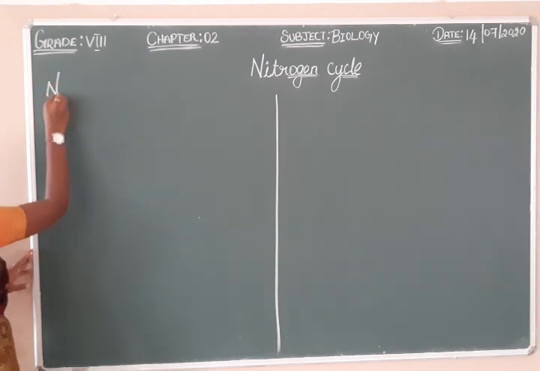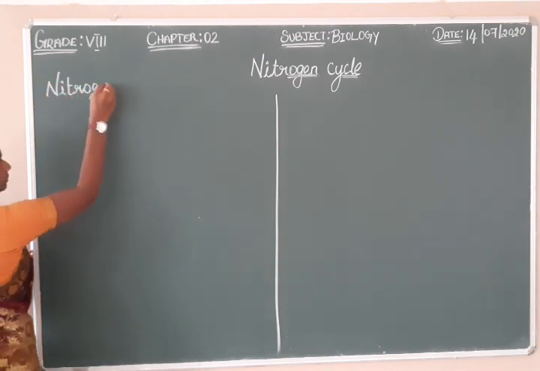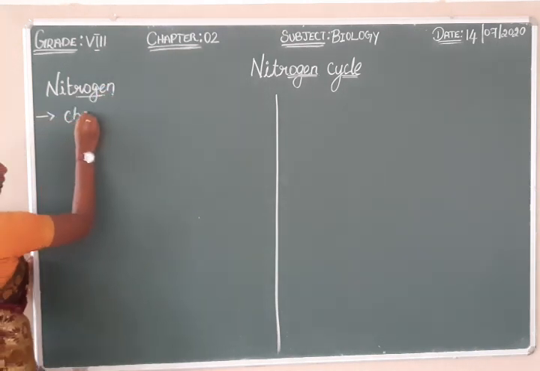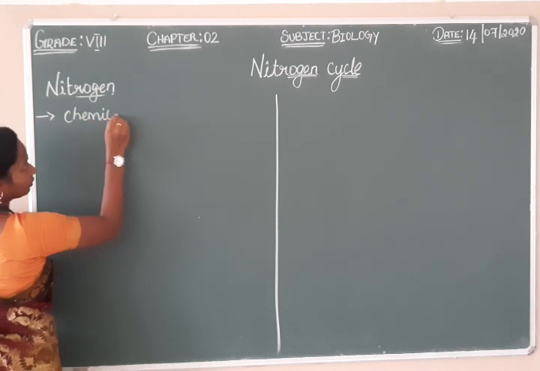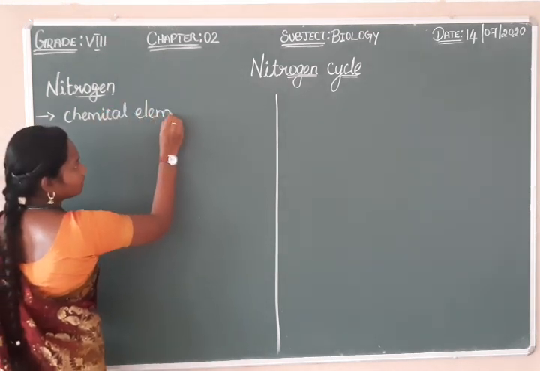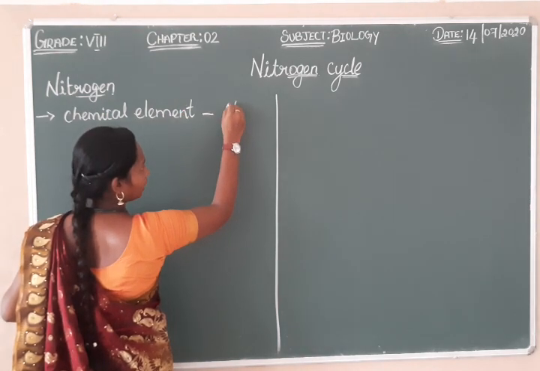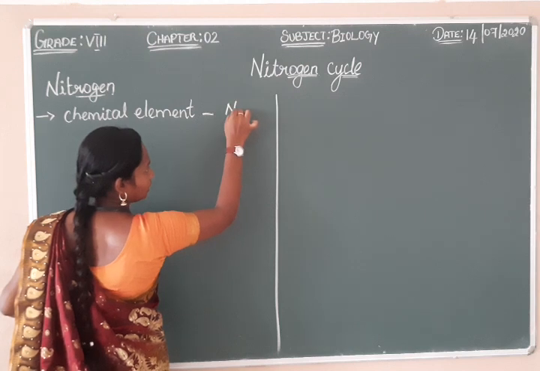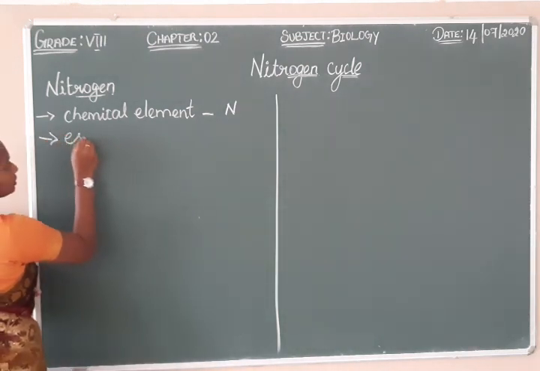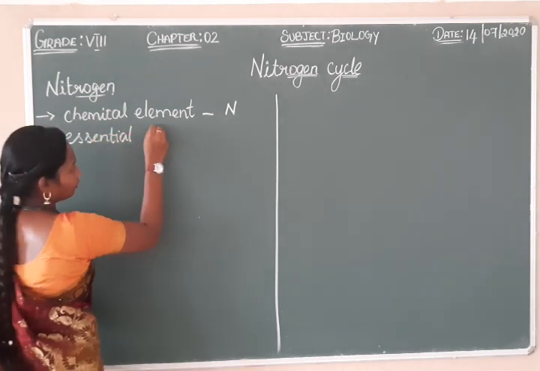Nitrogen is a chemical element. It is represented by the symbol N. N means nitrogen, and it is an essential component for life on the earth. Essential for life.